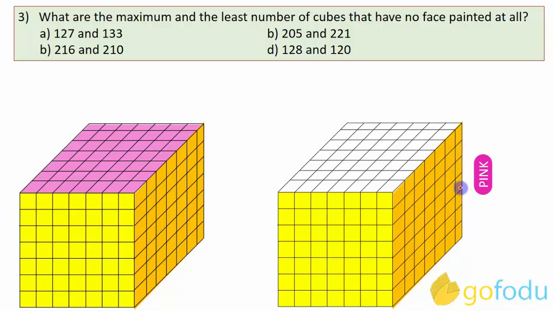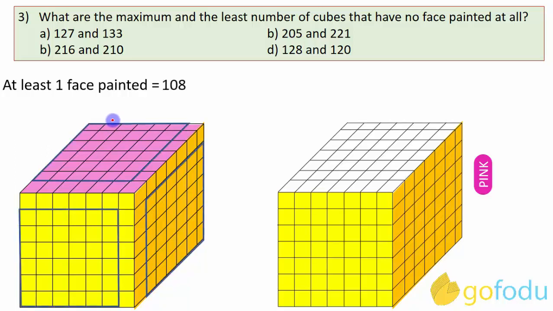Now, to do the calculation for both the cases, we will simply subtract the cubes which have paint, that is, cubes with at least one face painted. We'll subtract this from the total cubes. In the first combination, exactly one face painted are 108, which we have already calculated in the first question. Then 18 two-face painted cubes on these 3 edges.